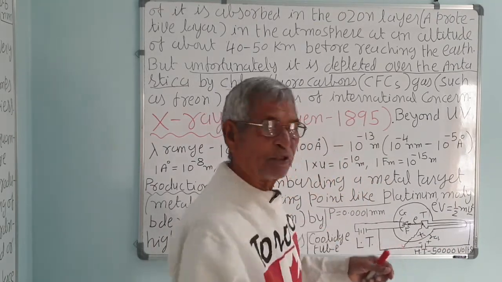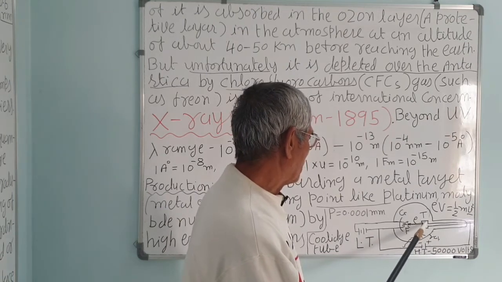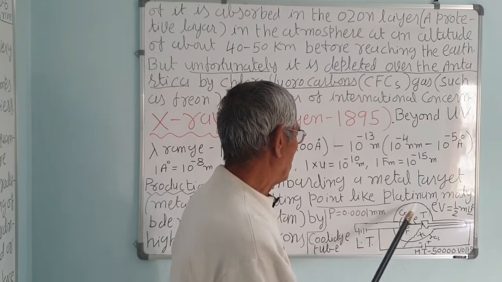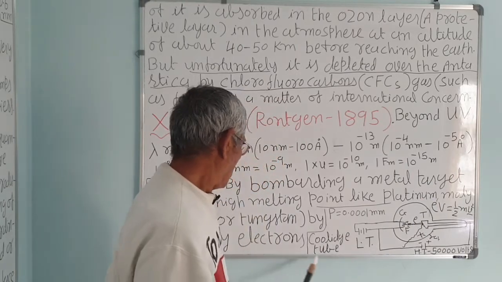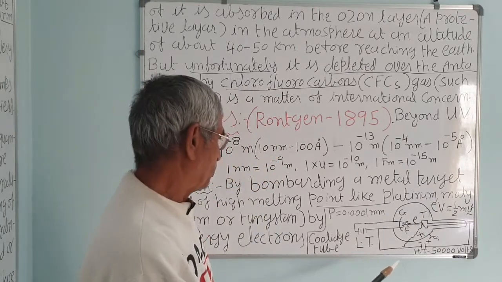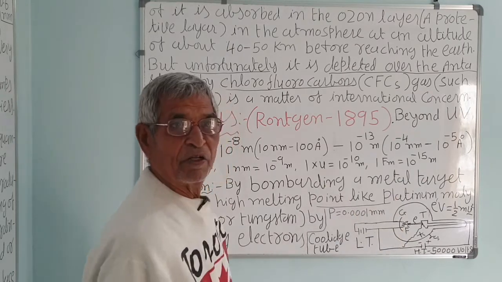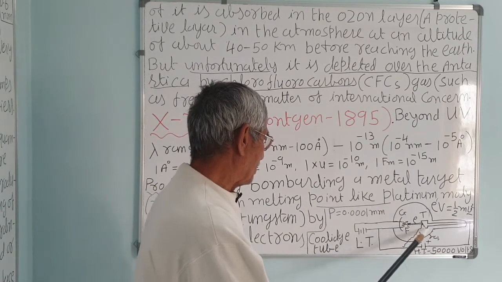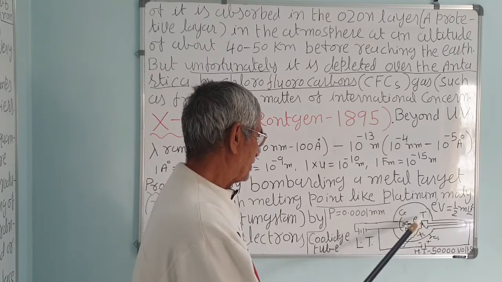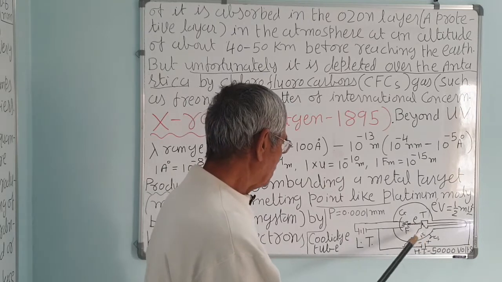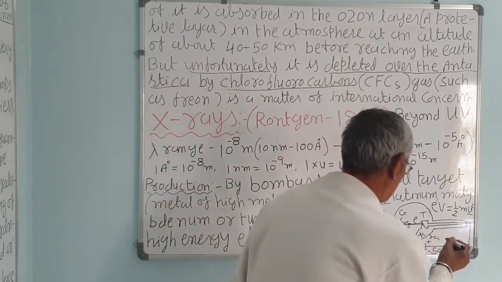Because what happens actually, the electron knocks out an electron from the innermost orbit of the target. The target is made of platinum or molybdenum or tungsten, of high melting point and higher atomic number also. You cannot use a material having a lower melting point, otherwise it will melt and the energy produced will be less. So it depends upon the mass also. It is not the outer cores, but it will knock out the electron from the innermost.